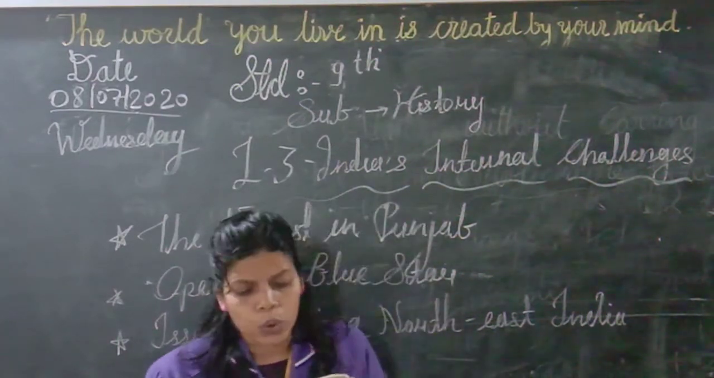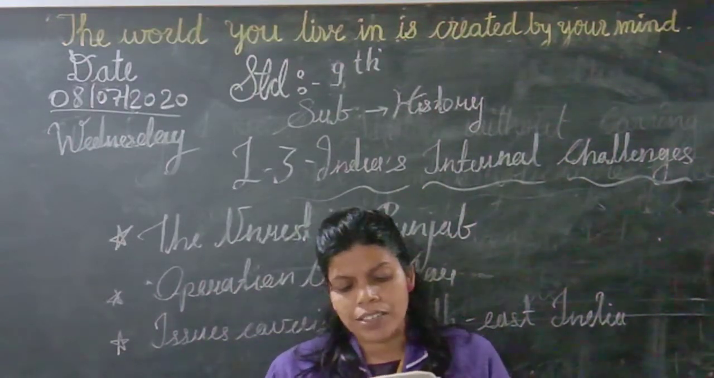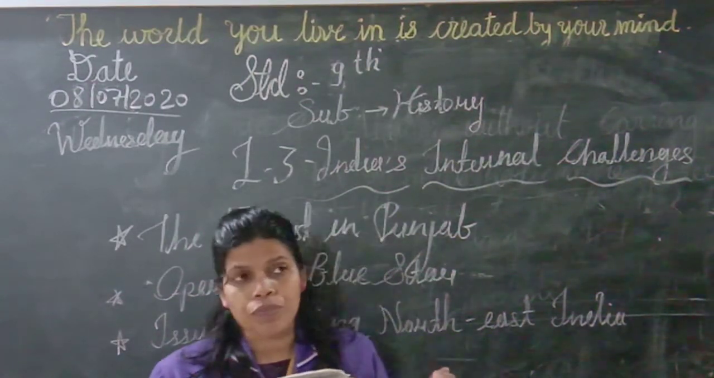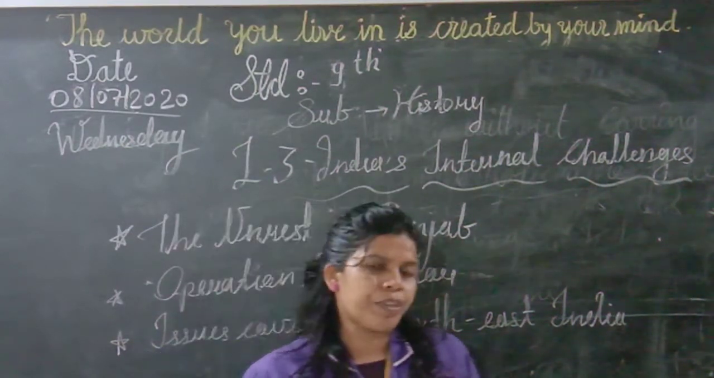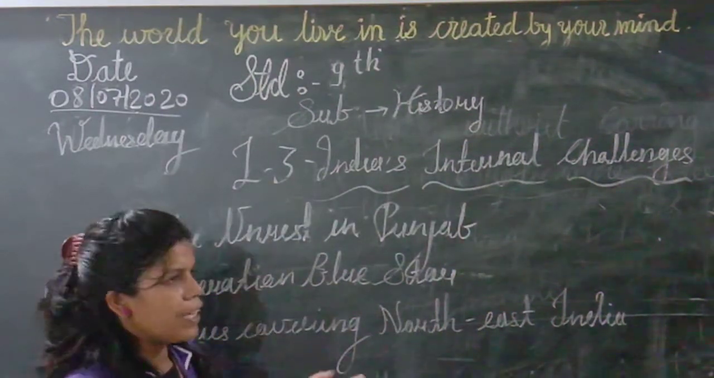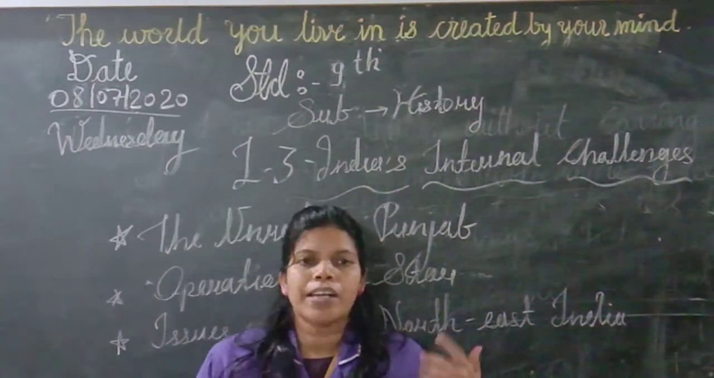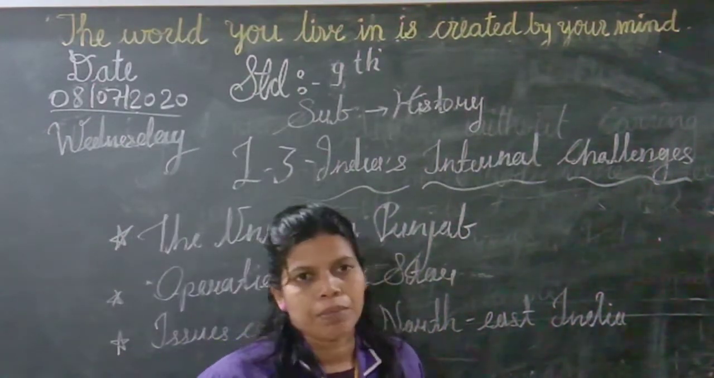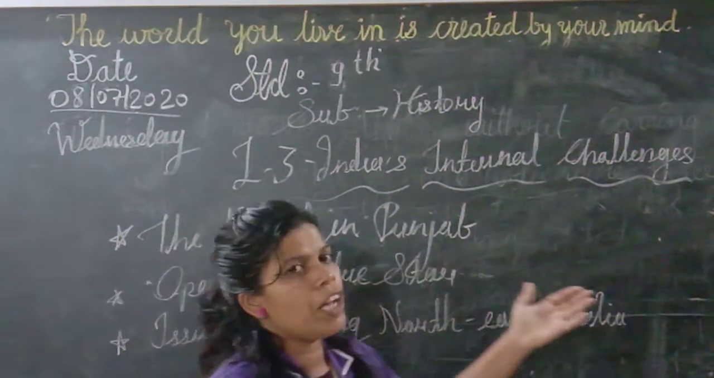In this chapter, we are going to learn about some internal challenges that India faces, like separatist movements, issues of Northeast India, nationalism, communalism and regionalism. Today we are going to see part 1 till here. In the second part, we are going to learn about regionalism, nationalism and communalism. For today's period, we are going to discuss these 3 points briefly. The first point is the unrest in Punjab.